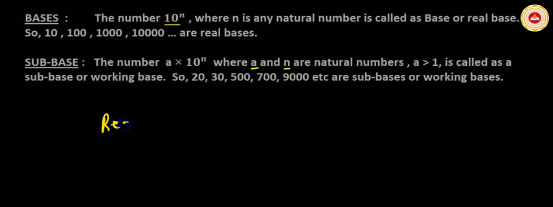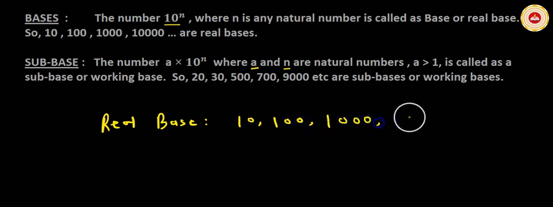Real bases. Numbers like 10, 100, 1000, 10,000 are called real bases.